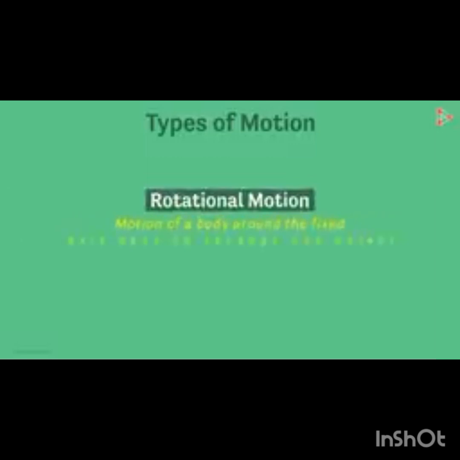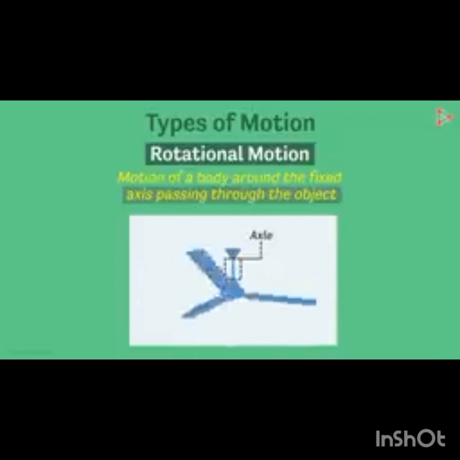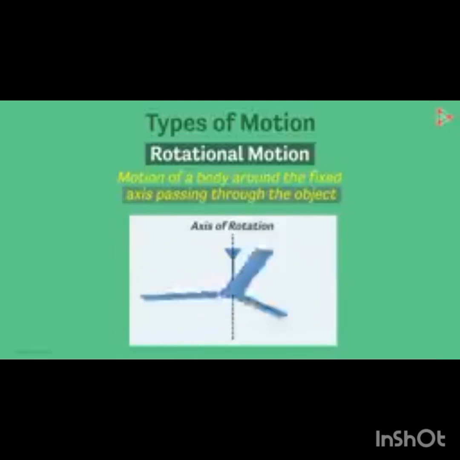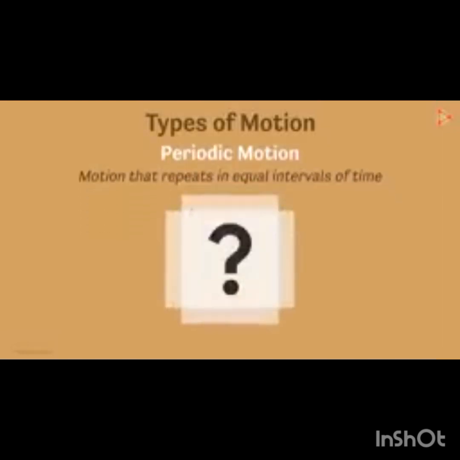The third one is rotational motion, that means motion of a body around a fixed axis passing through the object. Here it is very interesting that the axis passes through the object. You can see an example here. The fan is moving and the axle is fixed, and along with it the three blades of the fan are rotating. That is an example of rotational motion.